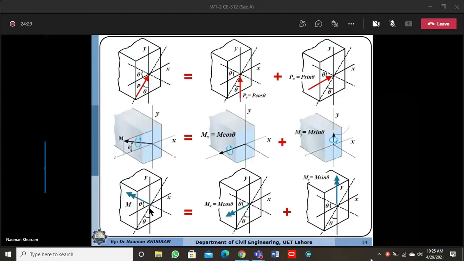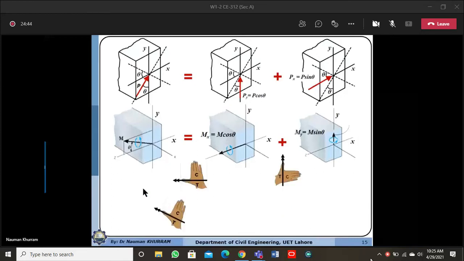But the next question arises: how can we perceive the direction of the moment vector? It might be acting downward, while it is acting upward. This direction can be perceived by using the right hand rule. So what is the right hand rule?